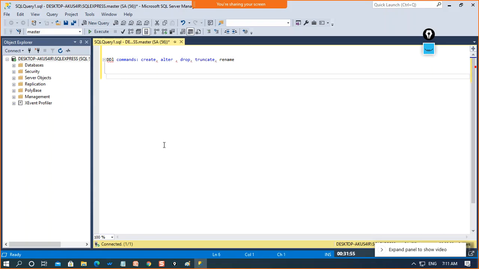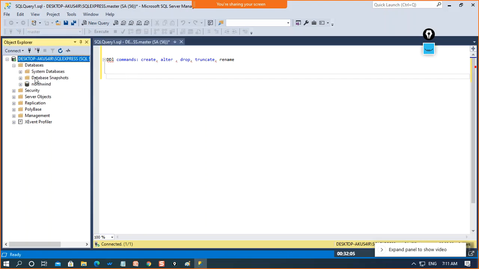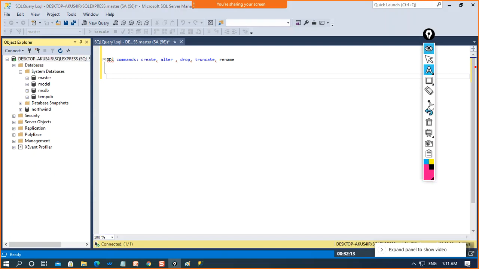First of all, I'll tell you how to create a database, because before we create a table, we need a database to store it in. And one more important thing: when you download SQL for the first time, you get some system databases, or default databases, and these are master, model, MSDB, and TempDB.